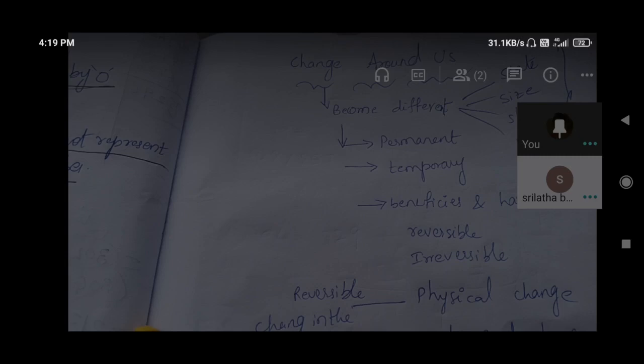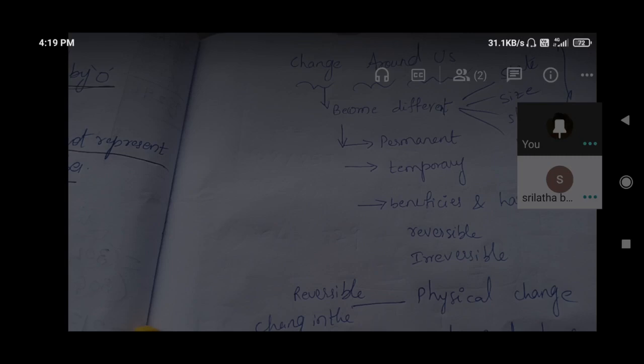Becoming different. In this manner we can understand that becoming different may mean a change in physical state, that means solid, liquid, gas. Solid to liquid, liquid to solid, liquid to gas. Any change we can observe is a physical change. Another one may be size, increase or decrease.